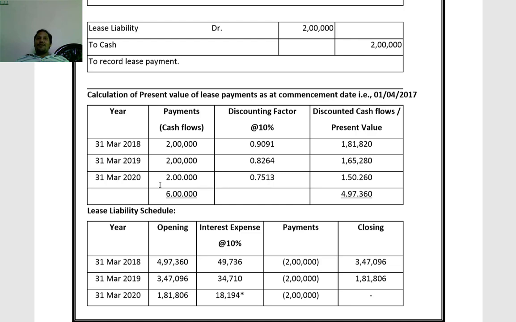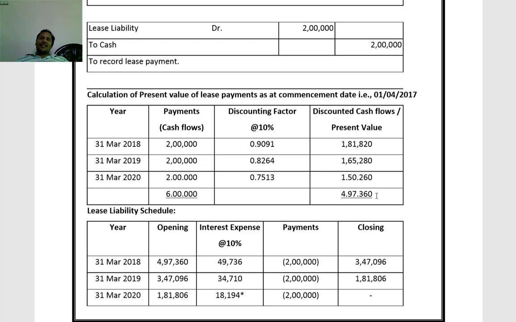Every year 2 lakhs payment is to be made. First, second and third years. Discounting rate 10%, latest discounting rate. Factors 0.9091, 0.8264, 0.7513. 2 lakhs into 0.9091, 1,81,820. 2 lakhs into 0.8264, 1,65,280. 2 lakhs into 0.7513, 1,50,260.